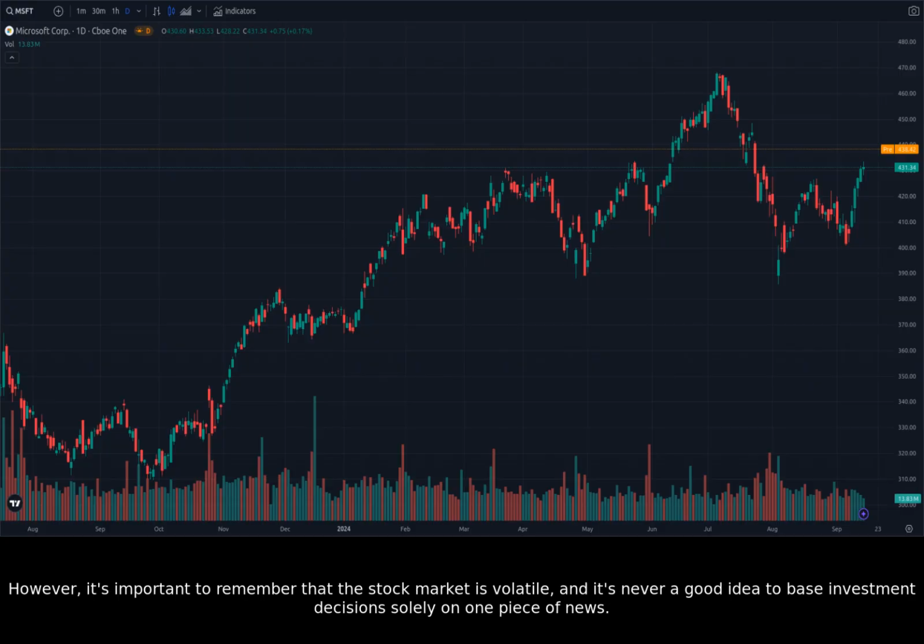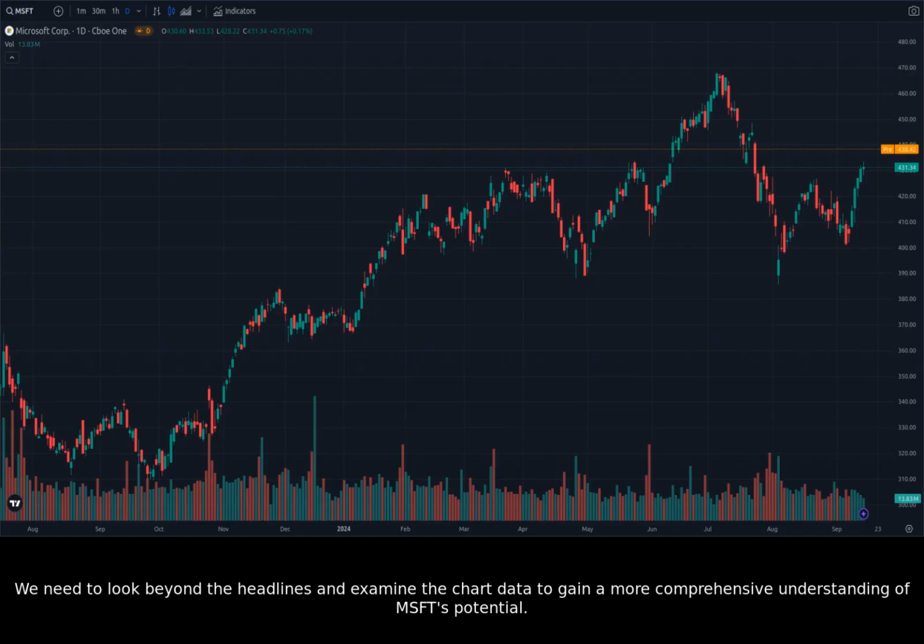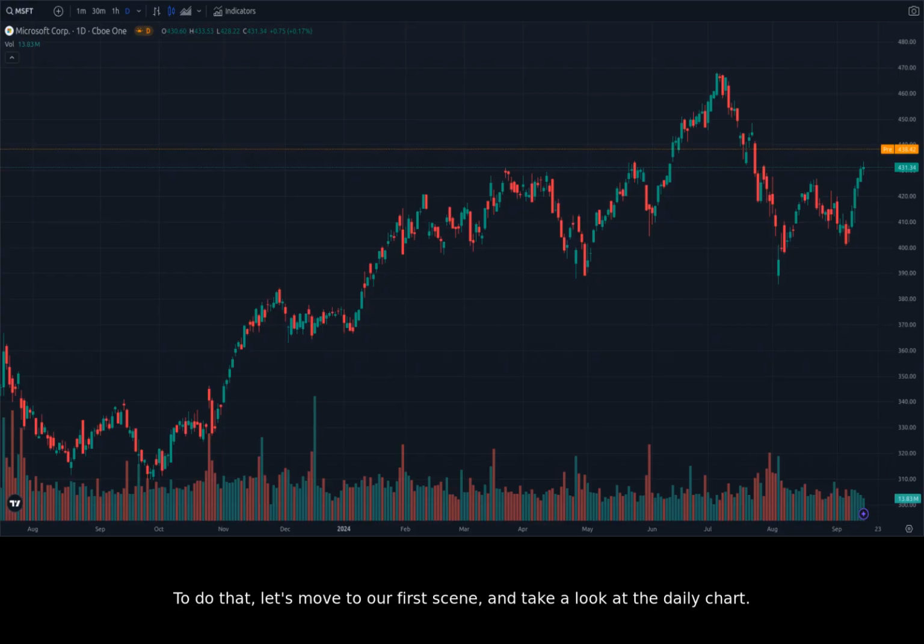However, it's important to remember that the stock market is volatile, and it's never a good idea to base investment decisions solely on one piece of news. We need to look beyond the headlines and examine the chart data to gain a more comprehensive understanding of MSFT's potential. To do that, let's move to our first scene and take a look at the daily chart.